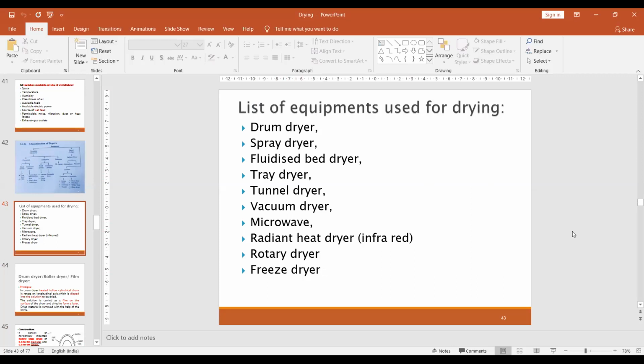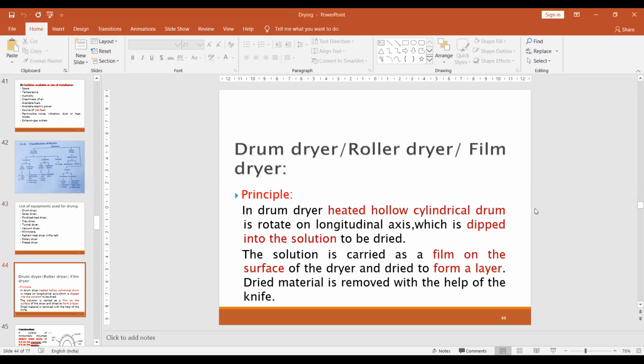We can select the dryers depending upon the material, because some materials are thermolabile. If you give heat to that material, it will decompose. For such materials we can use a cooling dryer, meaning filtration dryers, as well as a freeze dryer, which uses a cooling temperature to dry the material. That's why it is called a freeze dryer. So an appropriate dryer can be selected to dry the material.